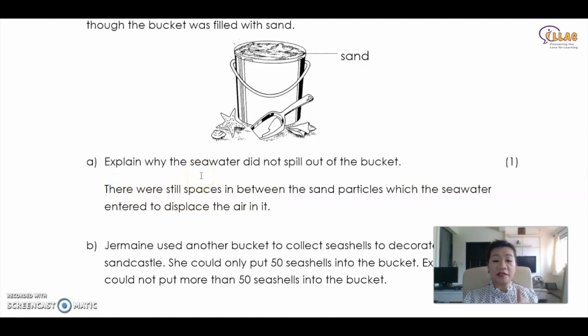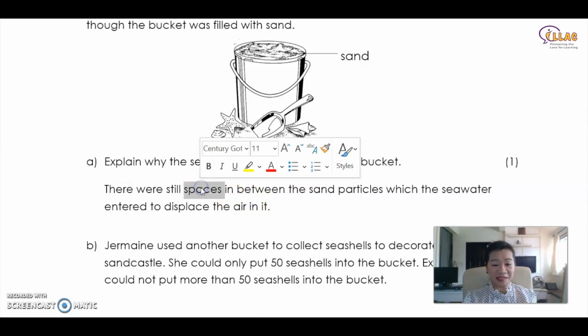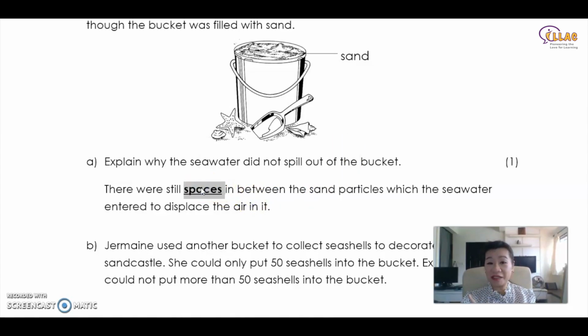You see? There are still spaces in between the sand particles which the seawater entered to displace the air in it. Displace means it pushes out the air, which is why when you pour water in, you will actually see some air bubbles coming up. Those air bubbles are from the space in between the sand grains. So this is how you explain it. The keyword will be the spaces, and the seawater entered to displace.